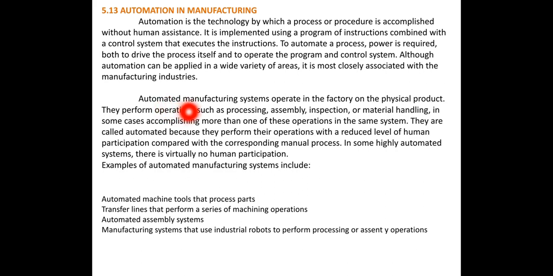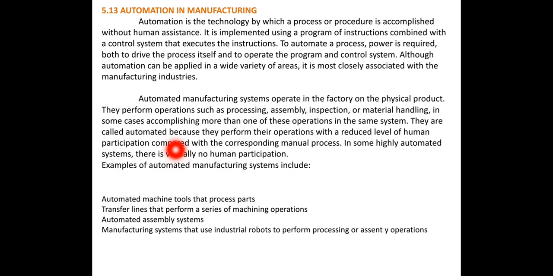Automated manufacturing systems operate in the factory on the physical product. They perform operations such as processing, assembly, inspection, or material handling. In some cases, it also completes more than one of these operations in the same system. They are called automated because they perform their operations with a reduced level of human participation.